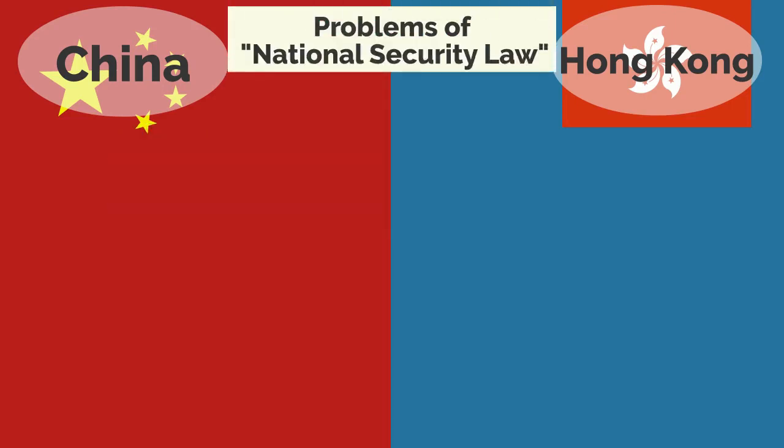The fourth issue is the national security law. The national security law has the following problems.